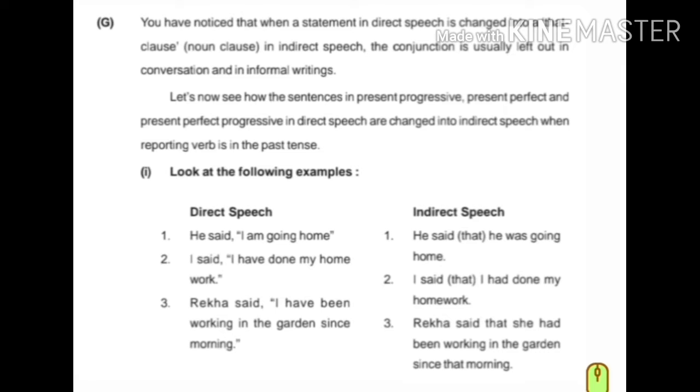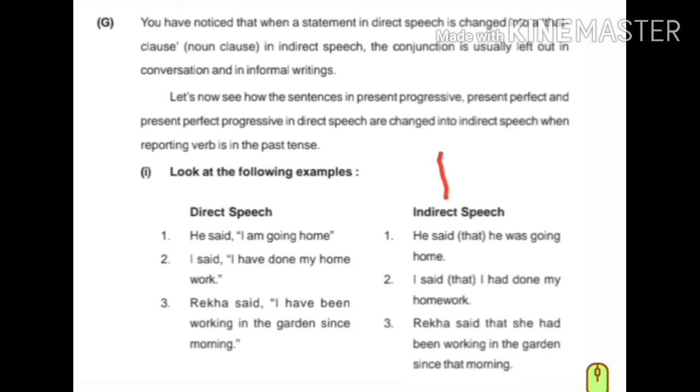So here, when a statement in direct speech is changed into indirect speech, the conjunctions are used. What are the conjunctions? That, if, whether, to are the conjunctions. That is also a conjunction. So the conjunction is usually left out in conversation and in informal writing.